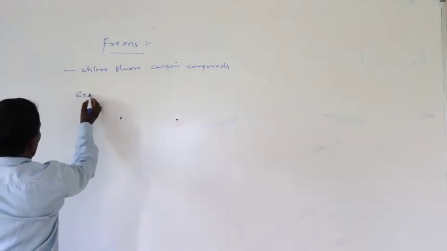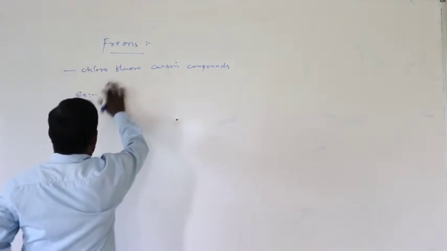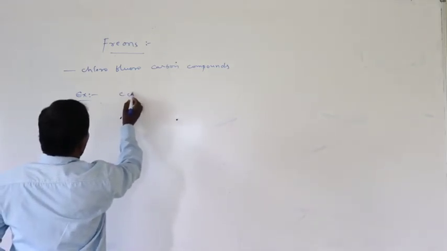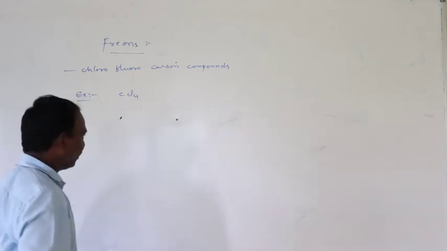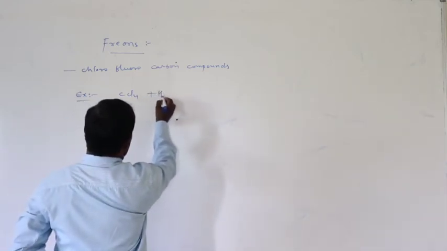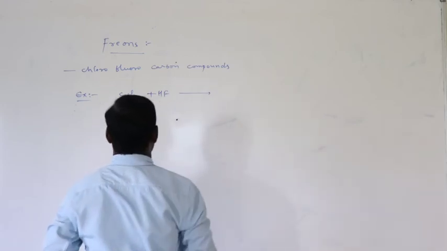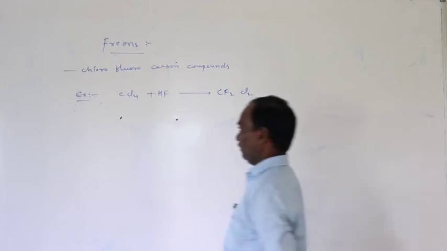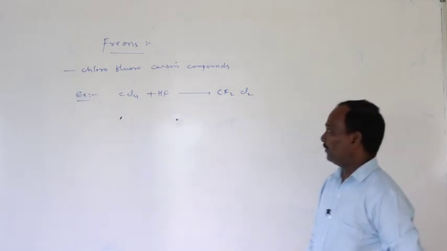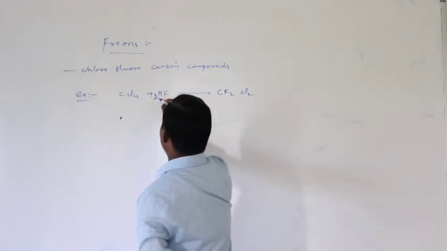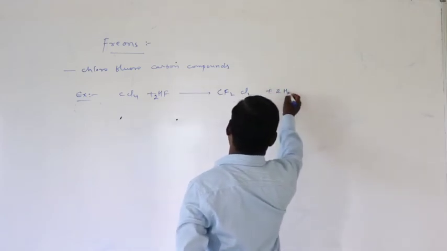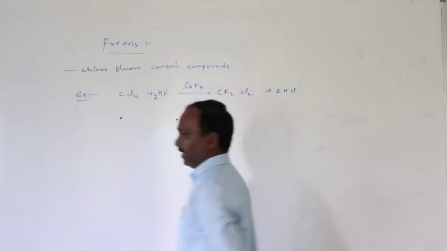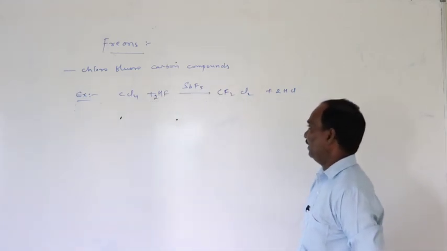Especially the preparation: CCl4 on treatment with HF gives CF2Cl2, 2 moles, plus 2 moles of HCl, in the presence of SbF5, antimony pentafluoride.